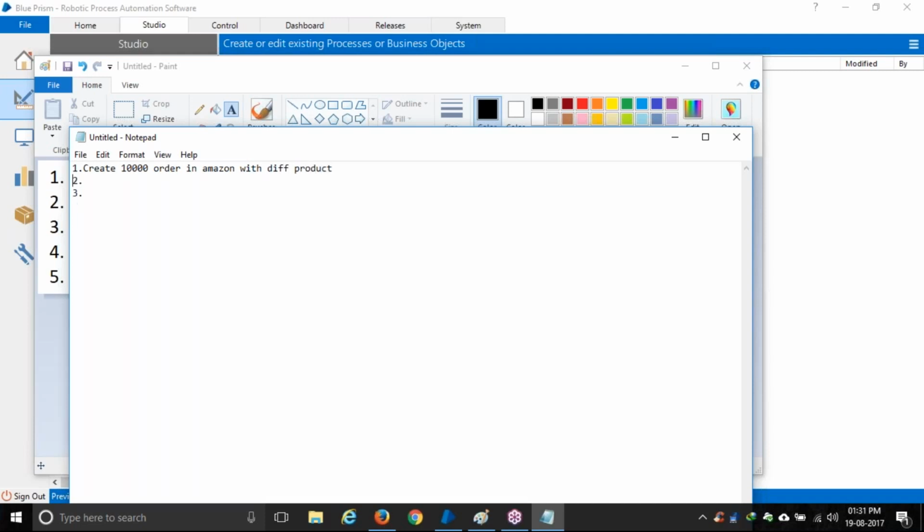The second example will be the same: create 10,000 orders, but instead of Amazon, we'll use Flipkart this time, with different products. And the third one is like this: there is a salesperson in the sales department of a company. Every morning he gets sales data from 300 stores. He copies the data into an Excel file and then sends a mail to his manager.